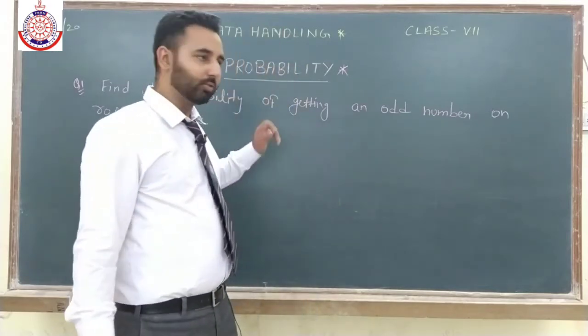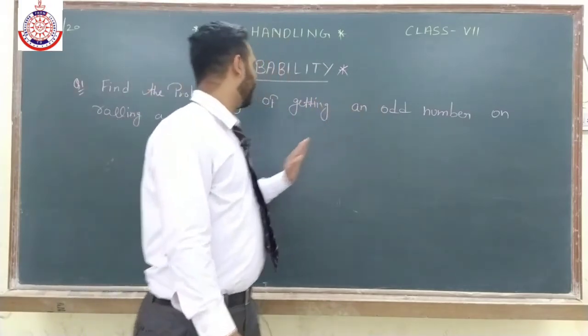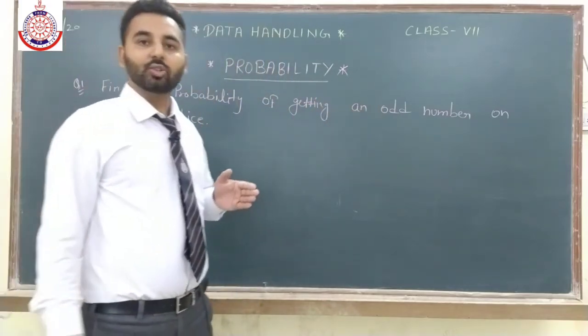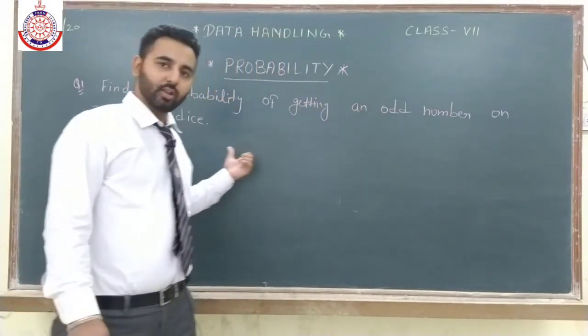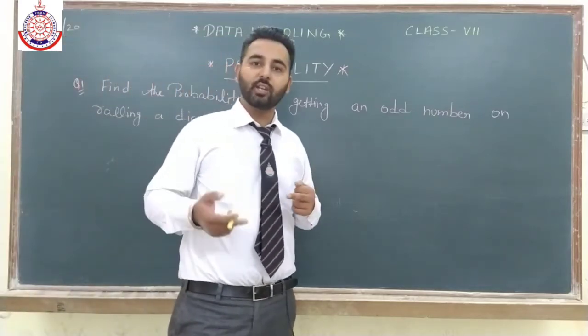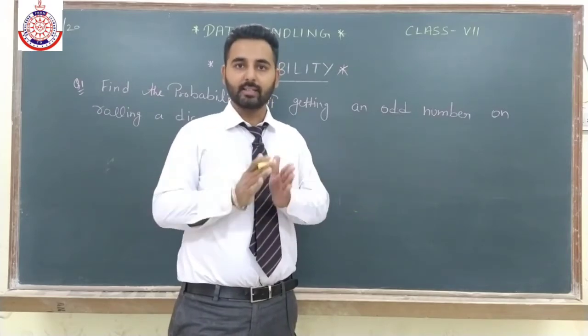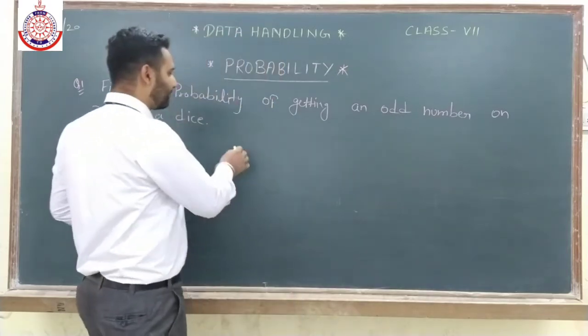Now back to the question. Find the probability of getting an odd number on rolling a dice. So the event we are having here is rolling a dice. So first of all, when we roll the dice, there are 6 possible outcomes. Write down that.